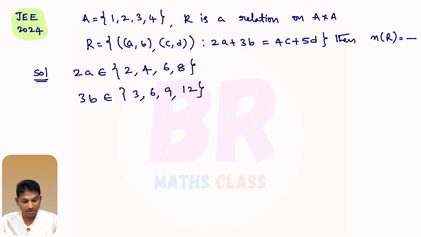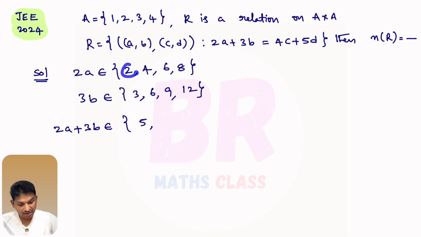Now, what can 2a plus 3b be? That means 2a is this, 3b is this. 2 plus 3 is 5. It can be 5. It can be 8 also, 2 plus 6. It can be 2 plus 9 also, 11. It can be 2 plus 12, 14 also.